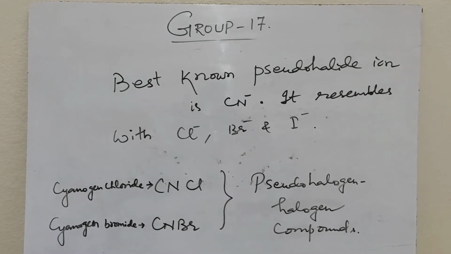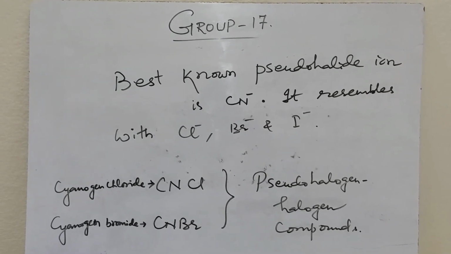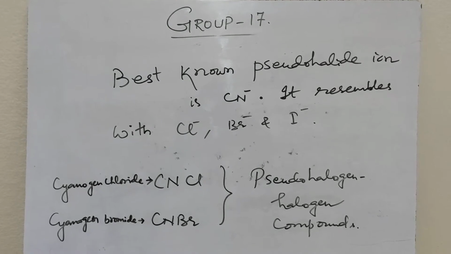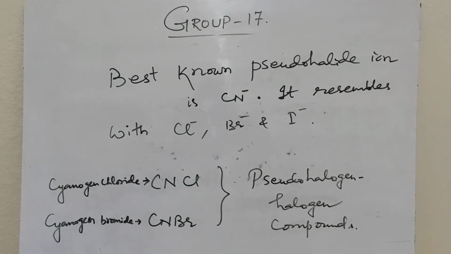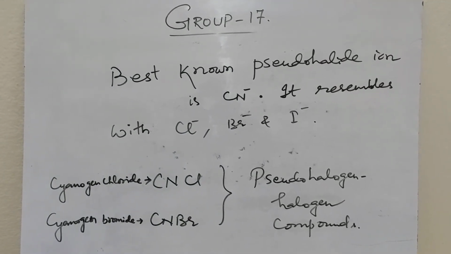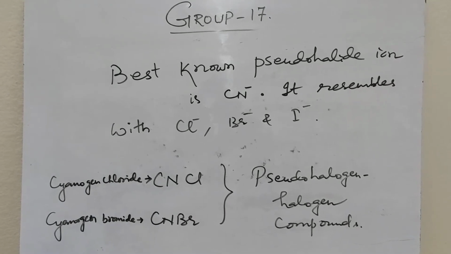The best known pseudo-halide ion is cyanide ion. It resembles chloride, bromide and iodide. Some of the pseudo-halogen compounds are cyanogen chloride, CNCl, and cyanogen bromide, CNBr.